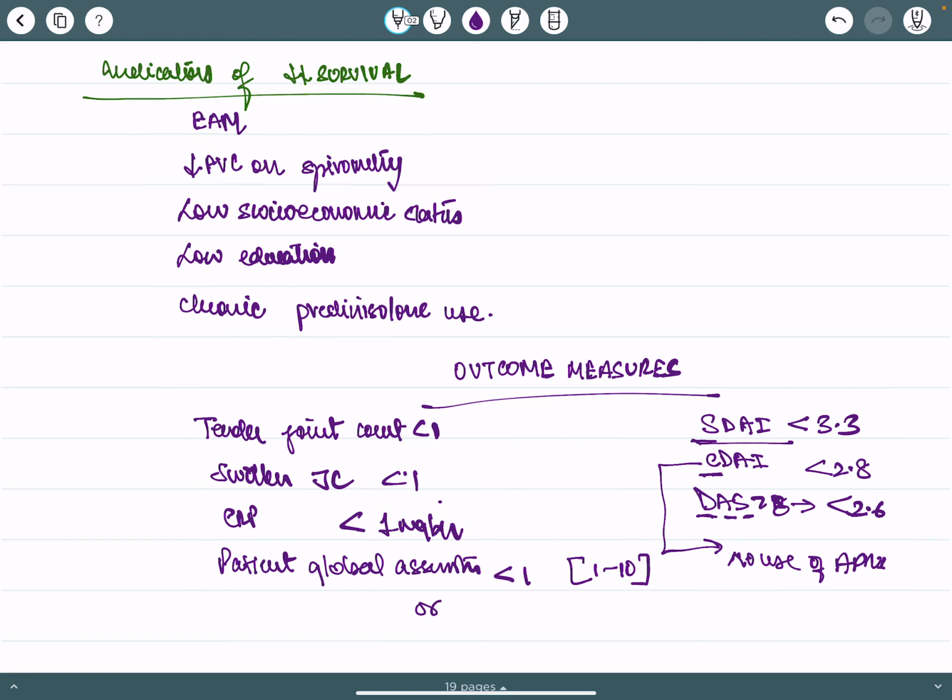All right. So this finishes our extra-articular manifestations and clinical features. The next part will be on the treatment.